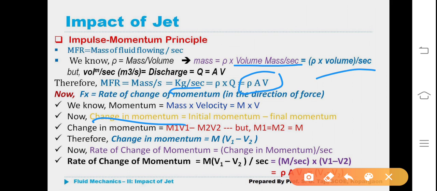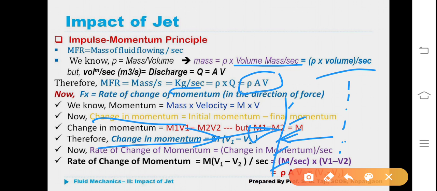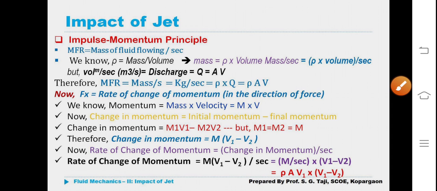Now, Fx. Suppose this is the pipe. Through the nozzle, jet is coming out and obstructing the object. It may be fixed or it may be moving. Suppose moving, how we can show? With dotted line. Therefore, we have to consider two velocities here, u and v. If I call v is the velocity of jet, u is the velocity of plate or vane. That we will see in the forthcoming slides.